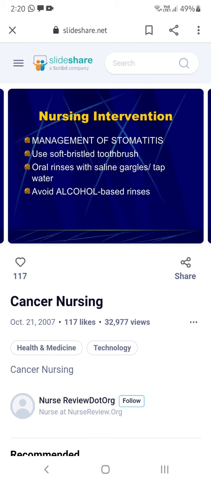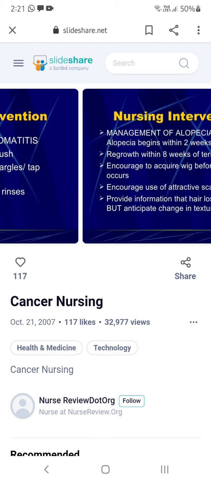You will get a red mouth and tongue, and the buccal area will become red. That is known as stomatitis, inflammation of the mucosal area of your mouth. So at that time you have to watch for that. A soft toothbrush should be used, and frequent rinsing of your mouth should be done. You can also use mouthwashes, which are readily available, like Listerine or Colgate, and use them before eating.